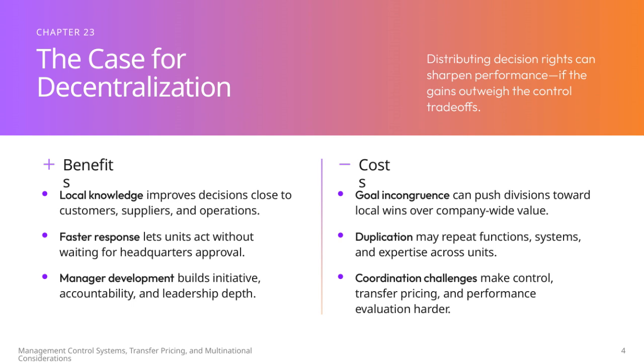However, there are some costs to consider. When divisions focus too much on local goals, they may create conflicts with the company's overall objectives, leading to goal incongruence. There can also be duplication of resources, as similar functions or systems might be repeated in different units. Finally, decentralization makes coordination more complex, especially when it comes to managing control systems, setting transfer prices, and evaluating performance across units. Balancing these factors is critical to making decentralization work effectively.